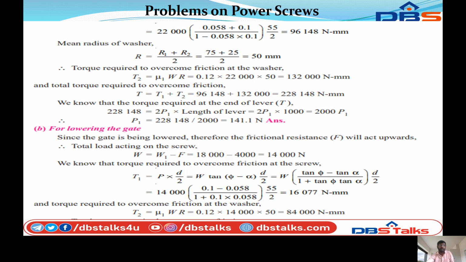And the total torque required to overcome the friction, total torque T is equal to T1 plus T2, that equals 96,148 plus 1,32,000, that equals 2,28,148 Newton mm.